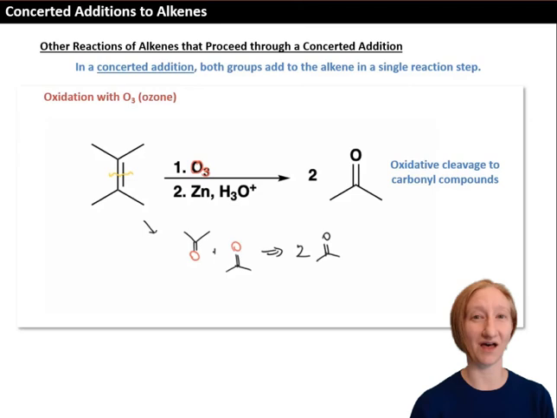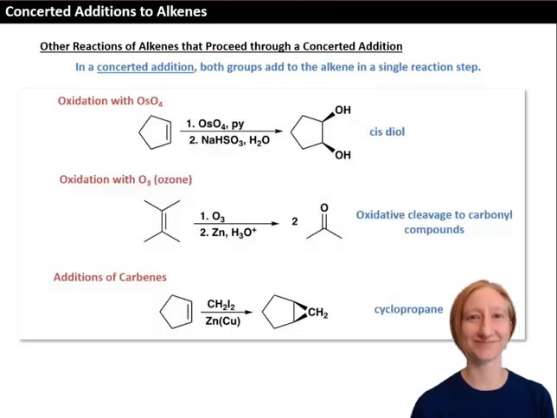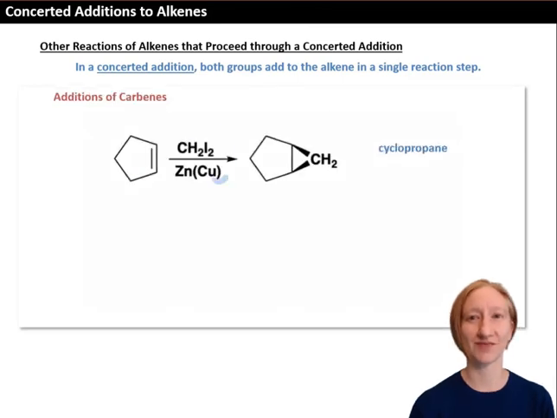But if we started with an unsymmetrical alkene, where the two sides of the alkene are different, then we would form two different carbonyl compounds as the products. The last reaction we'll see is the addition of a carbene to an alkene. This reaction is a lot like the formation of the epoxide, the three-membered ring with an oxygen in it, but now forms a three-membered ring of only carbons, a cyclopropane ring. This diiodide reagent and the metal species, the zinc-copper alloy, will combine to form a carbene.